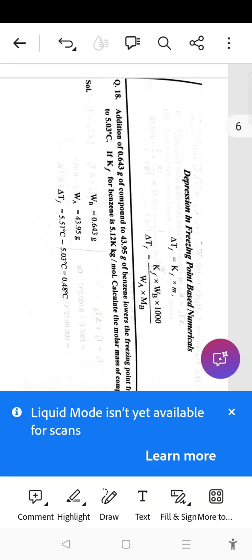So by using the relationship delta depression of freezing point, that is delta Tf becomes equal to Kf into m.